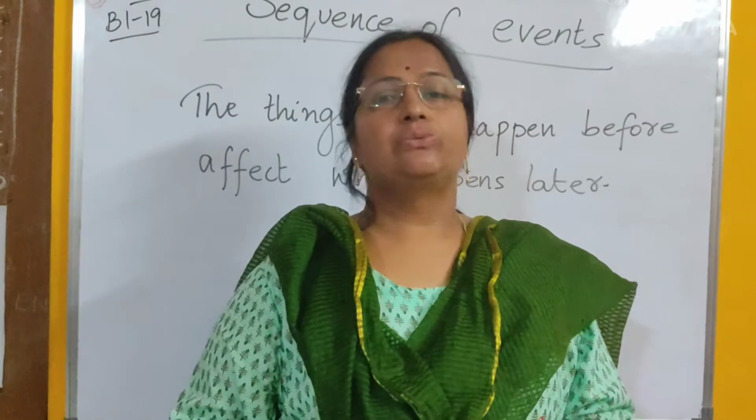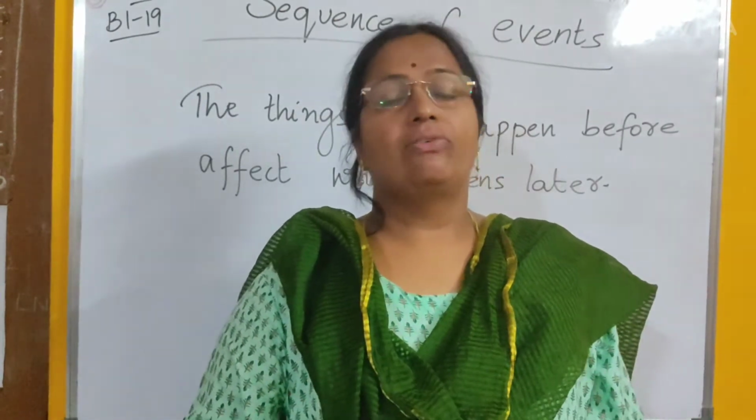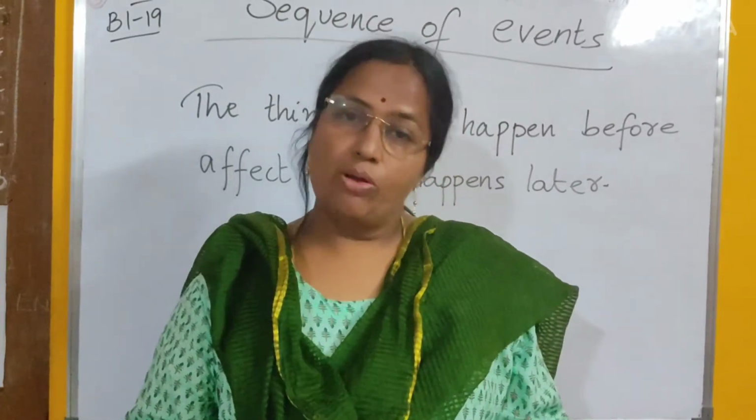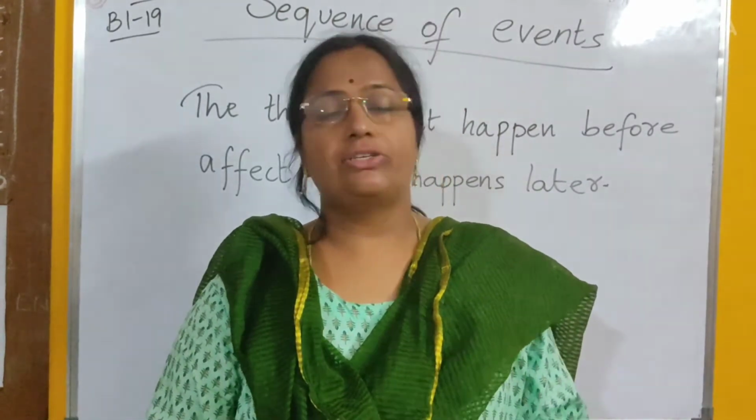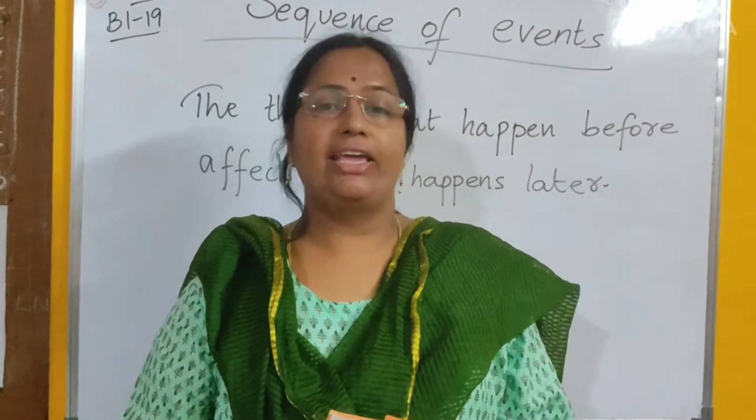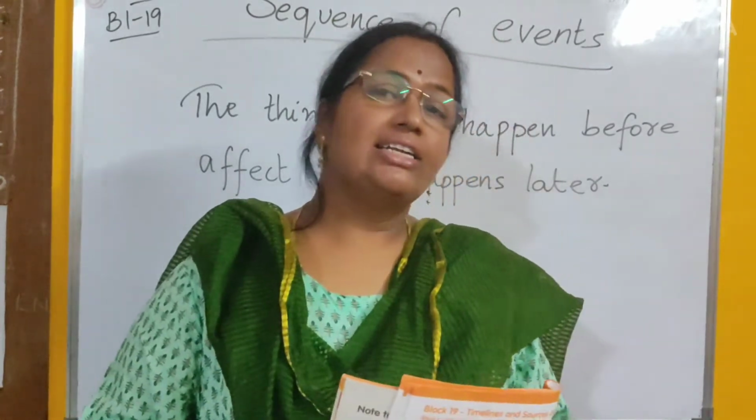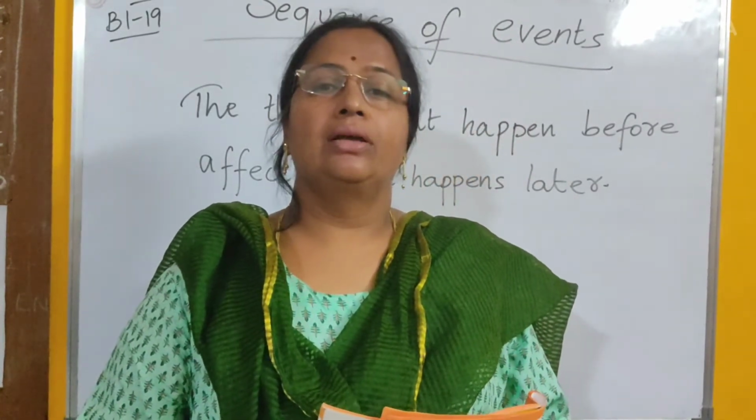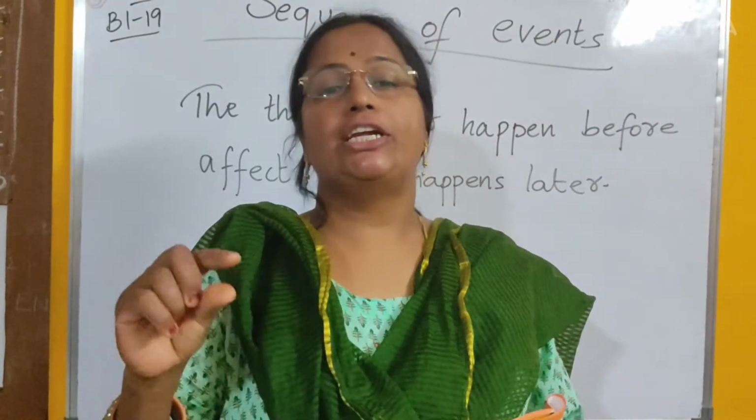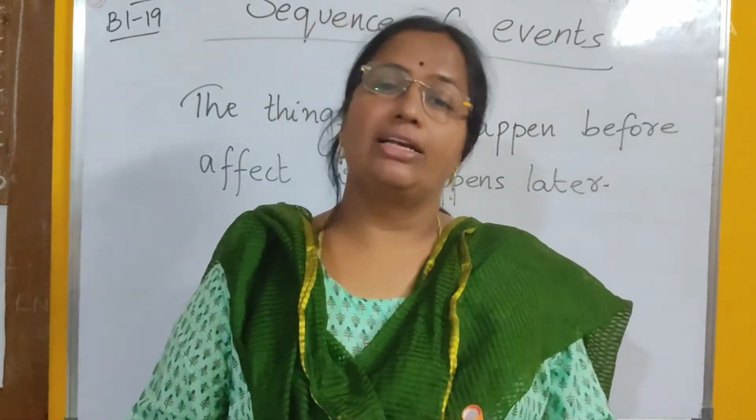In today's class, we are going to learn about block 19. First of all, it is timeline sources of history. The block's name is timeline sources of history. And today we are going to learn the sequence of events. What is sequence? What do we understand? If things or events are arranged in an order, one after another, then it is called a sequence.